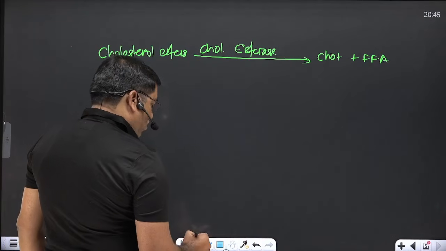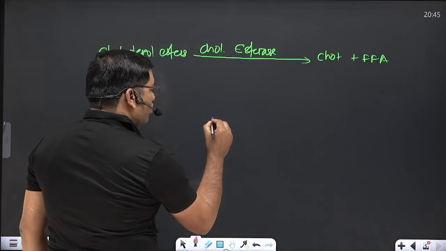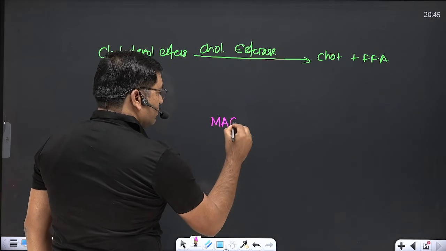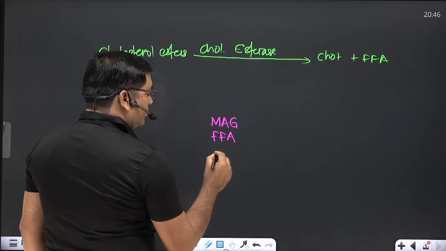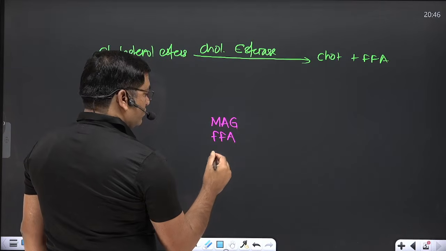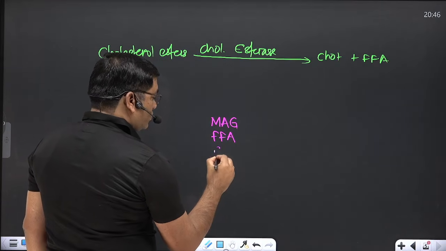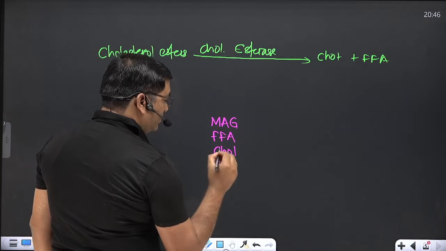So how many compounds are there? There is formation of monoacyl glycerol, free fatty acids, lysophospholipid, cholesterol, and phospholipids.